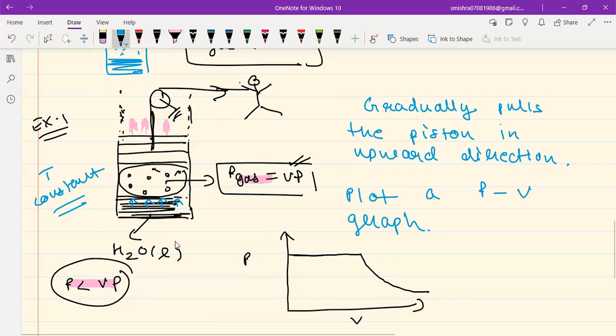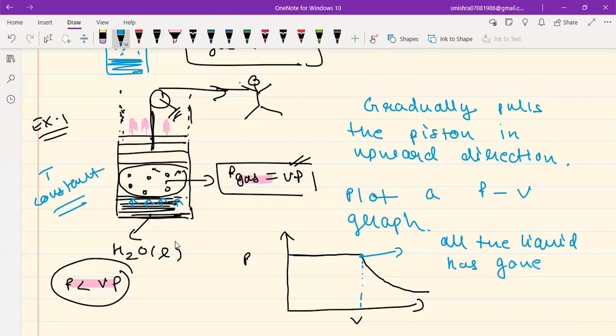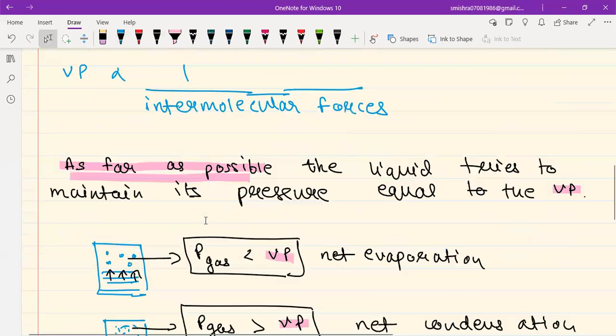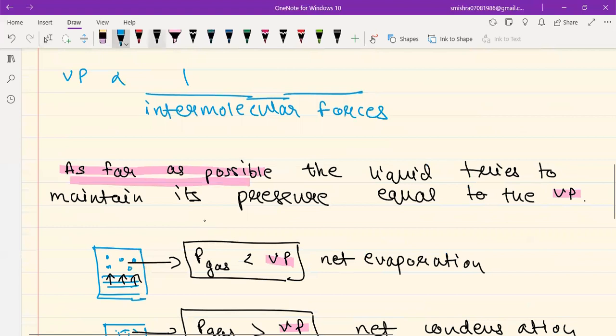So this is how the PV curve will look. And this particular point represents that point when all the liquid has gone into vapor phase. So this is that particular point. So I hope you realize the importance of this point as far as possible. Okay. So after a certain time, when the liquid got completely consumed, then obviously it's not possible beyond that point.